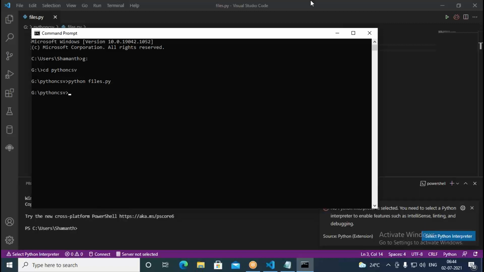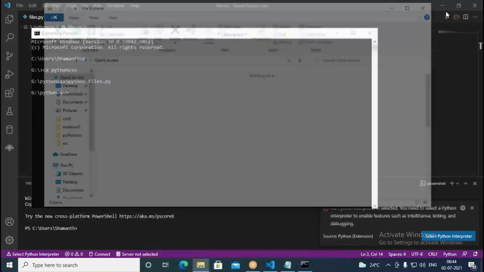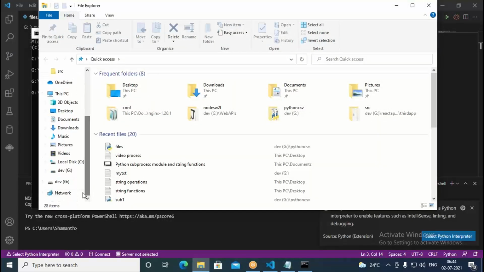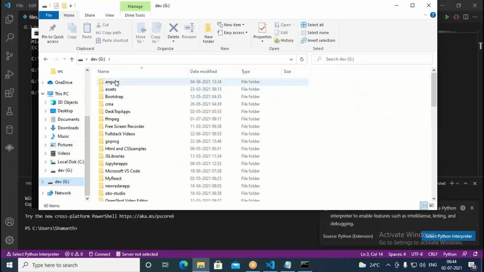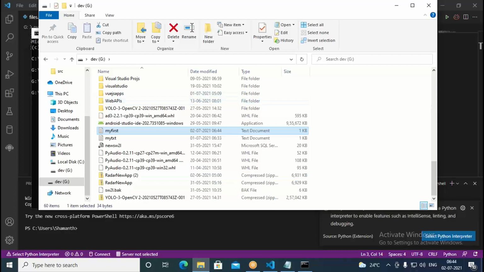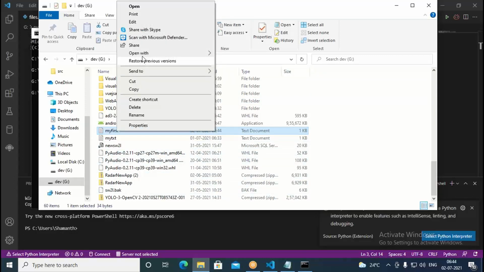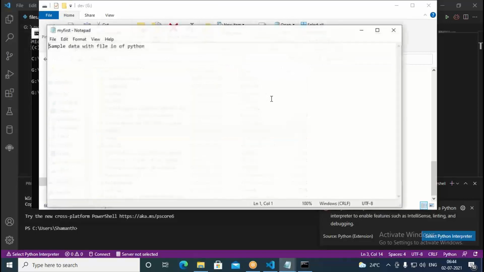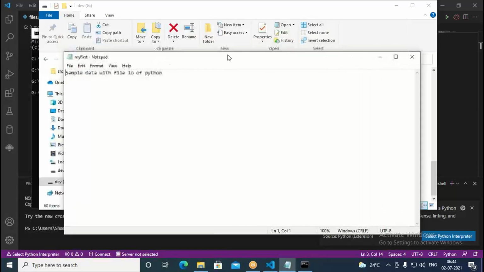It has created. You can go to D drive and you can see in that, oh, G drive, that is created. We are not giving any message there. So here I have typed, oh, it's going to save in the G drive. This is G drive. See my first file I created, open with Notepad. Whatever I kept in that, it is being written here. Sample data with file IO of Python. So that is the data I put.